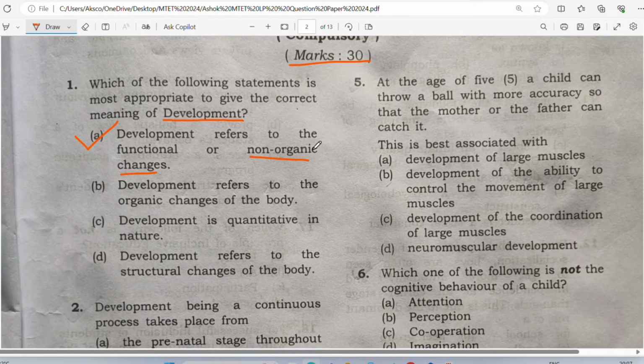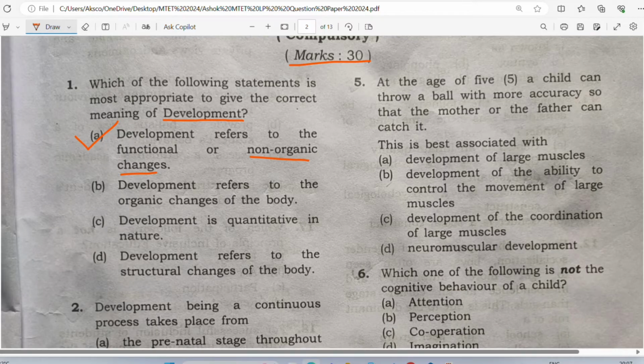Every minute, every second, every day we are developing. So development refers to the change in function, and such changes are non-organic changes, and this is usually qualitative changes. Examples can be language usage, thought processing, reading skills, and other types of relationships. These are all examples of development.